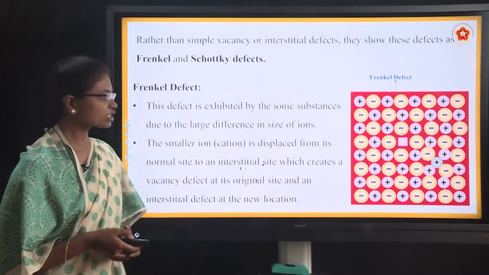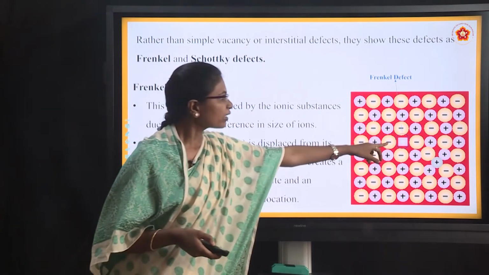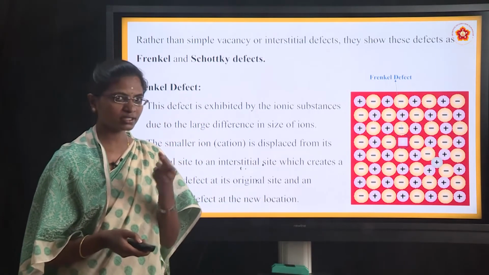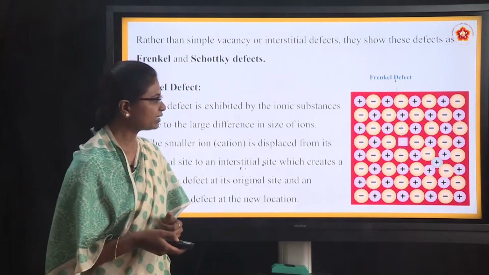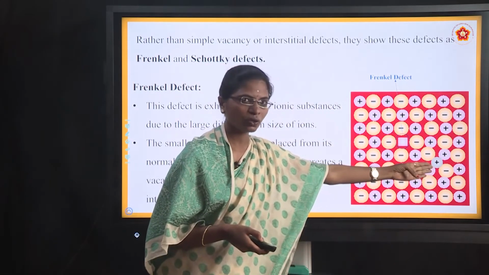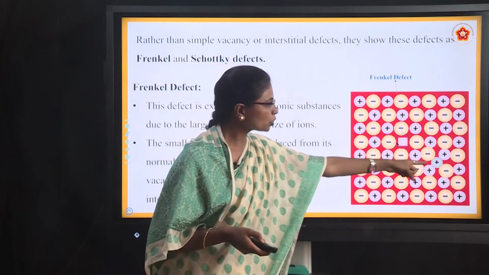You can see in the structure that the positively charged ion is very small in size and is displaced to the interstitial site. From here it moved to here.